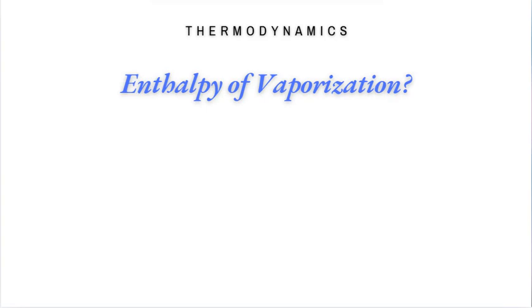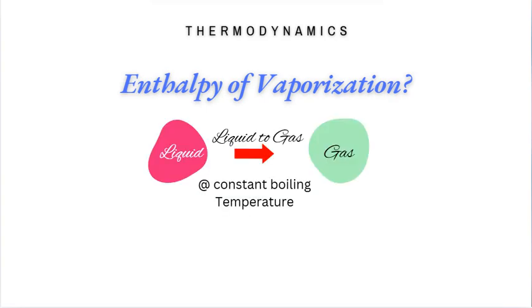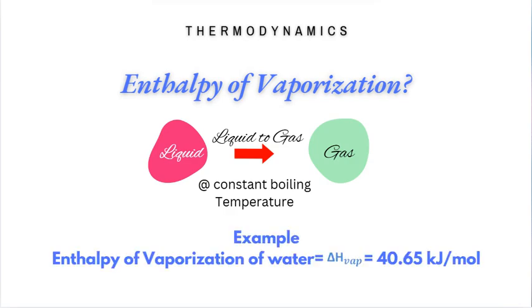Enthalpy of vaporization. Enthalpy of vaporization is the amount of heat energy required to convert a unit mass of a liquid at its boiling point into vapor state without an increase in temperature. As an example, enthalpy of vaporization of water equals 40.65 kJ per mole. This means that it requires 40.65 kilojoules of heat to convert 1 mole of water into steam at its boiling temperature.